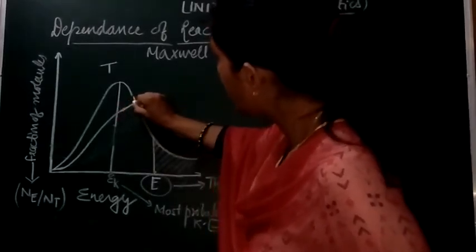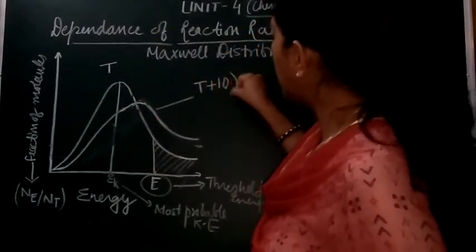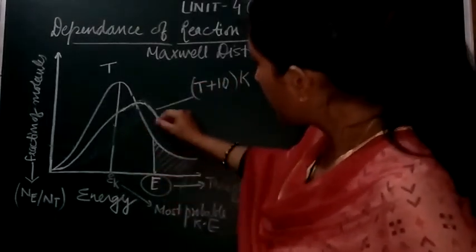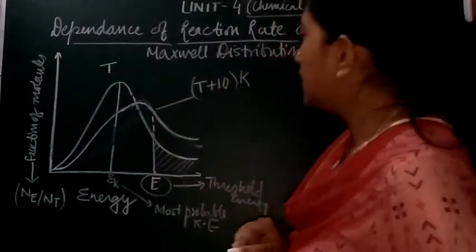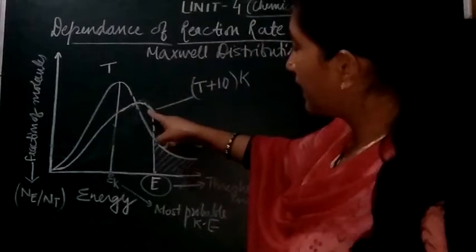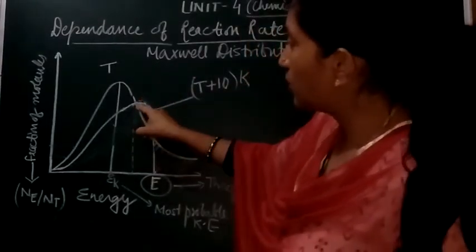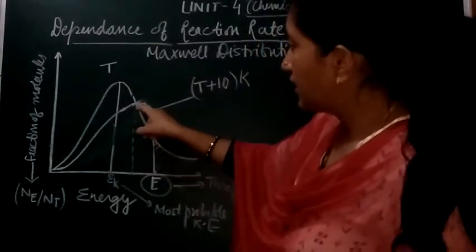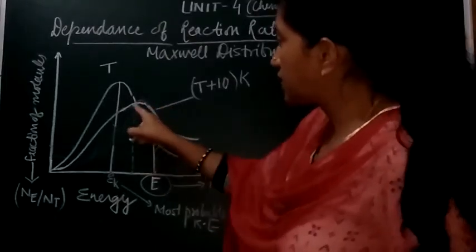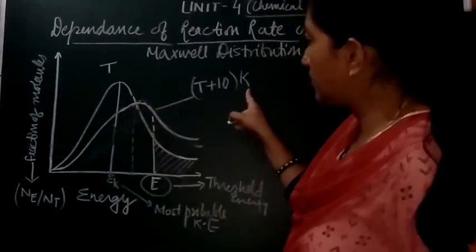This graph is at T plus 10 Kelvin. For the most probable kinetic energy, you can see that the fraction of molecules which possess it is definitely going to be less. You can see that the fraction is getting reduced at this temperature.